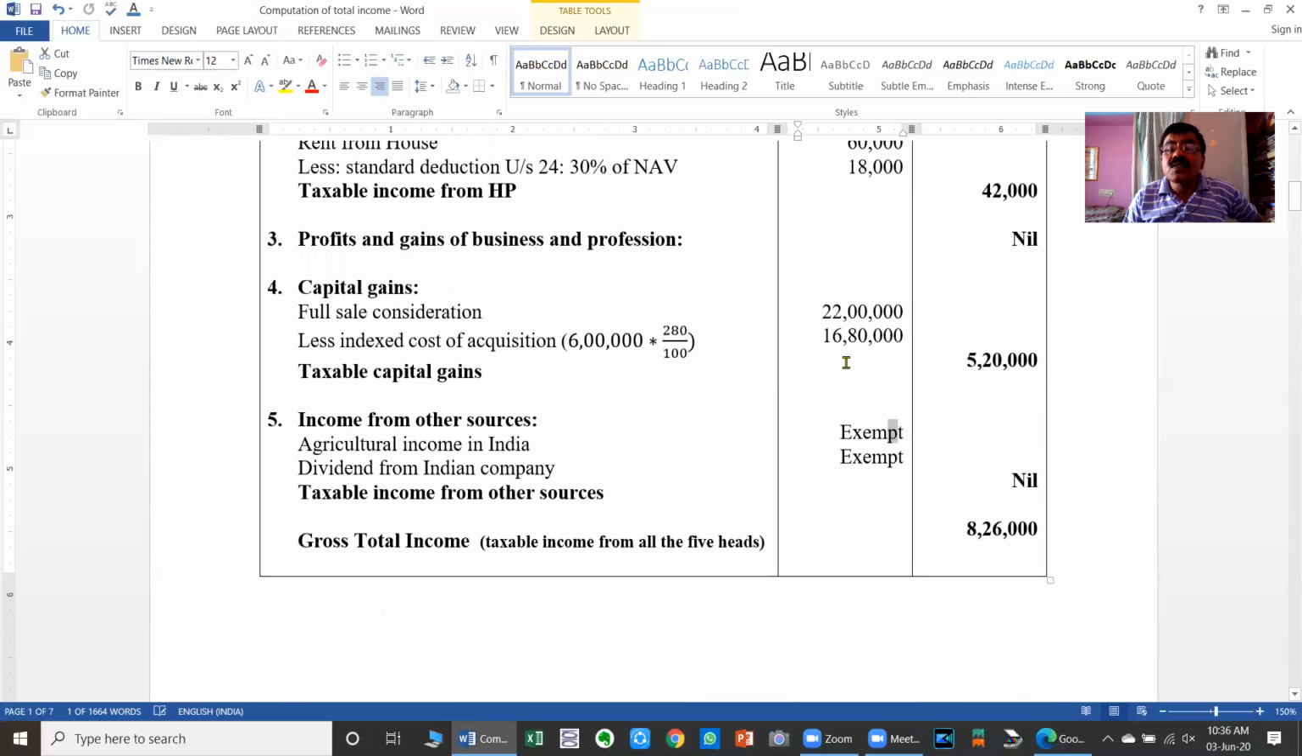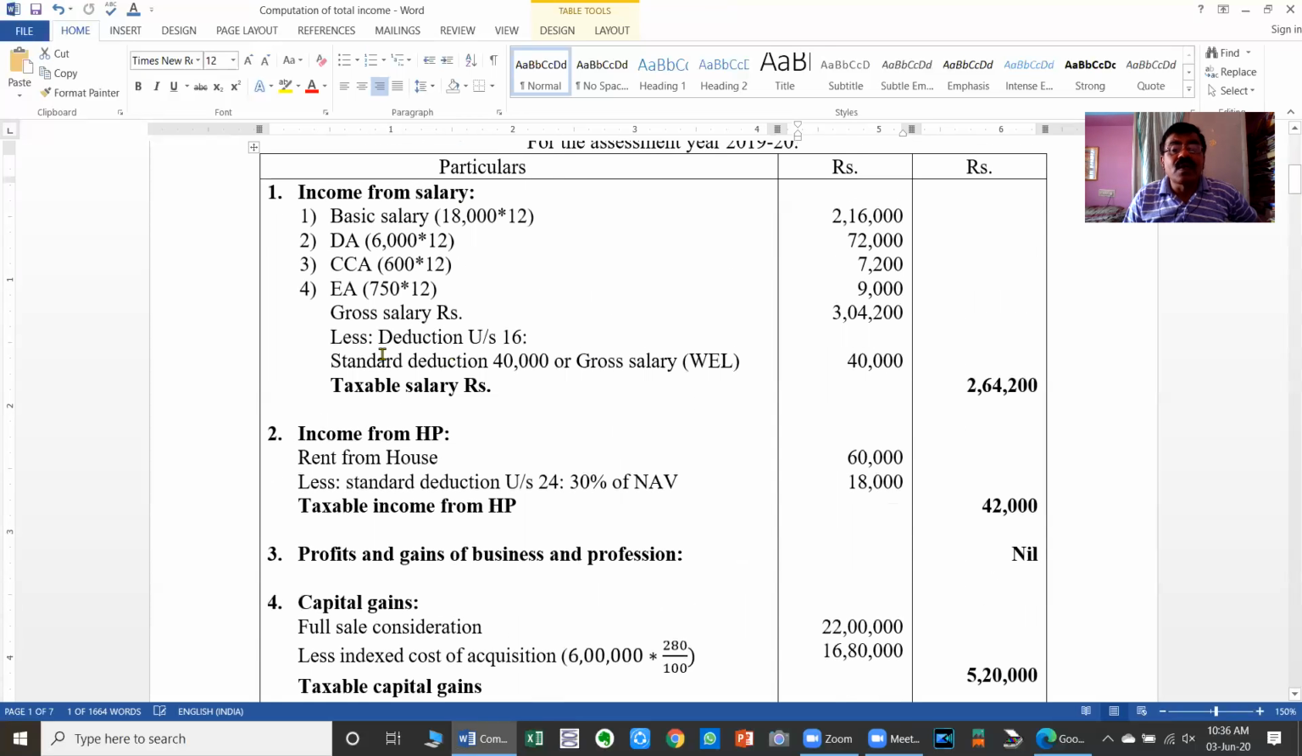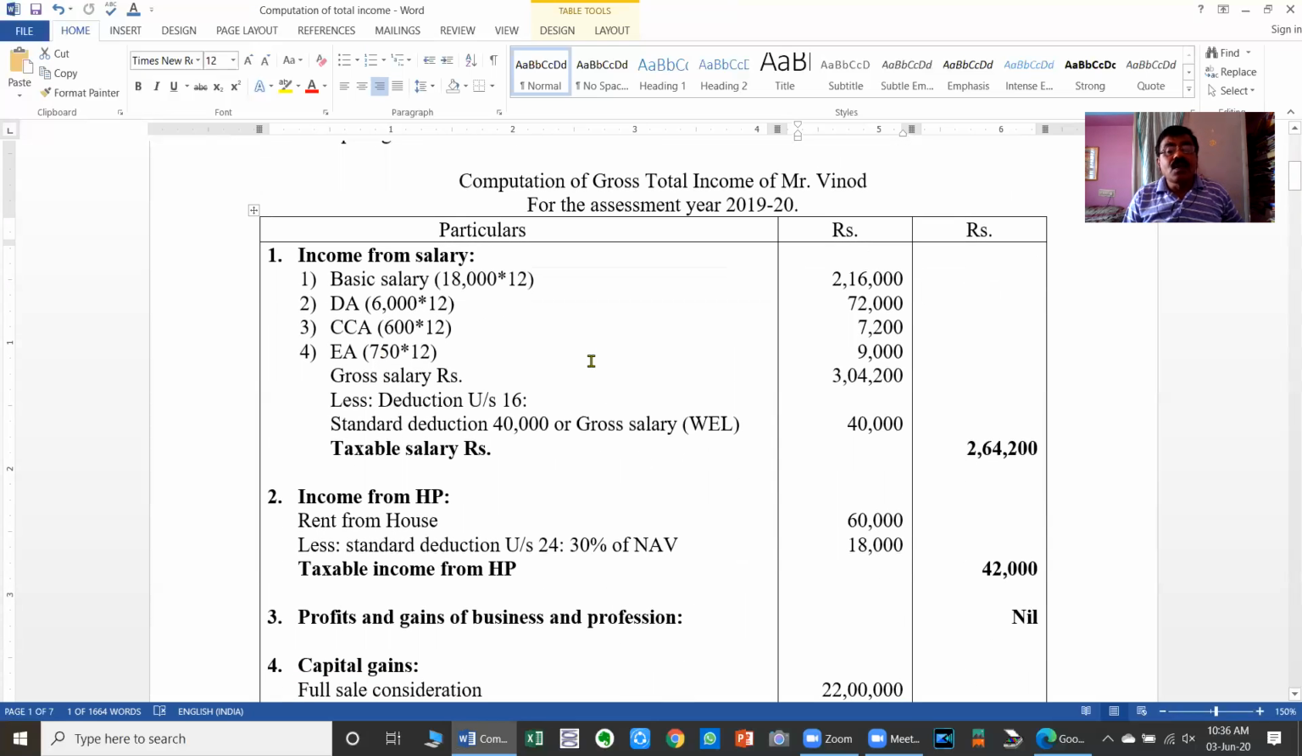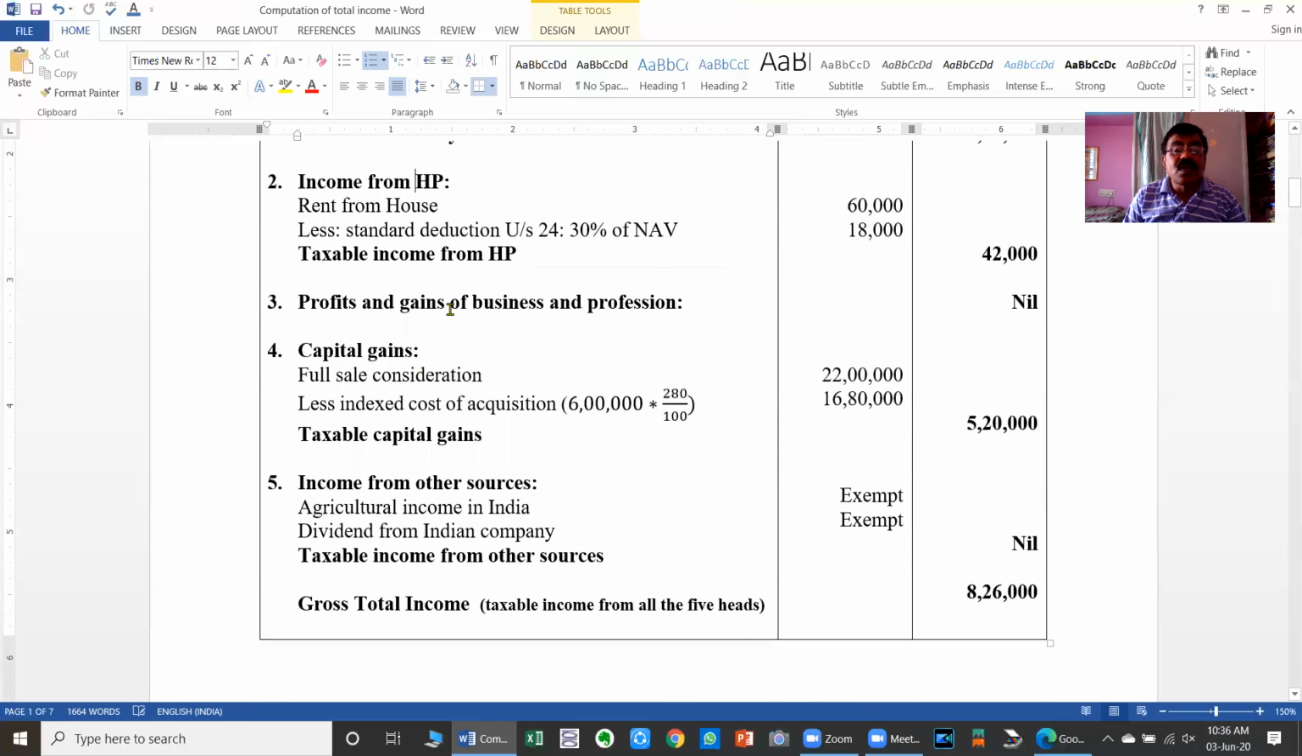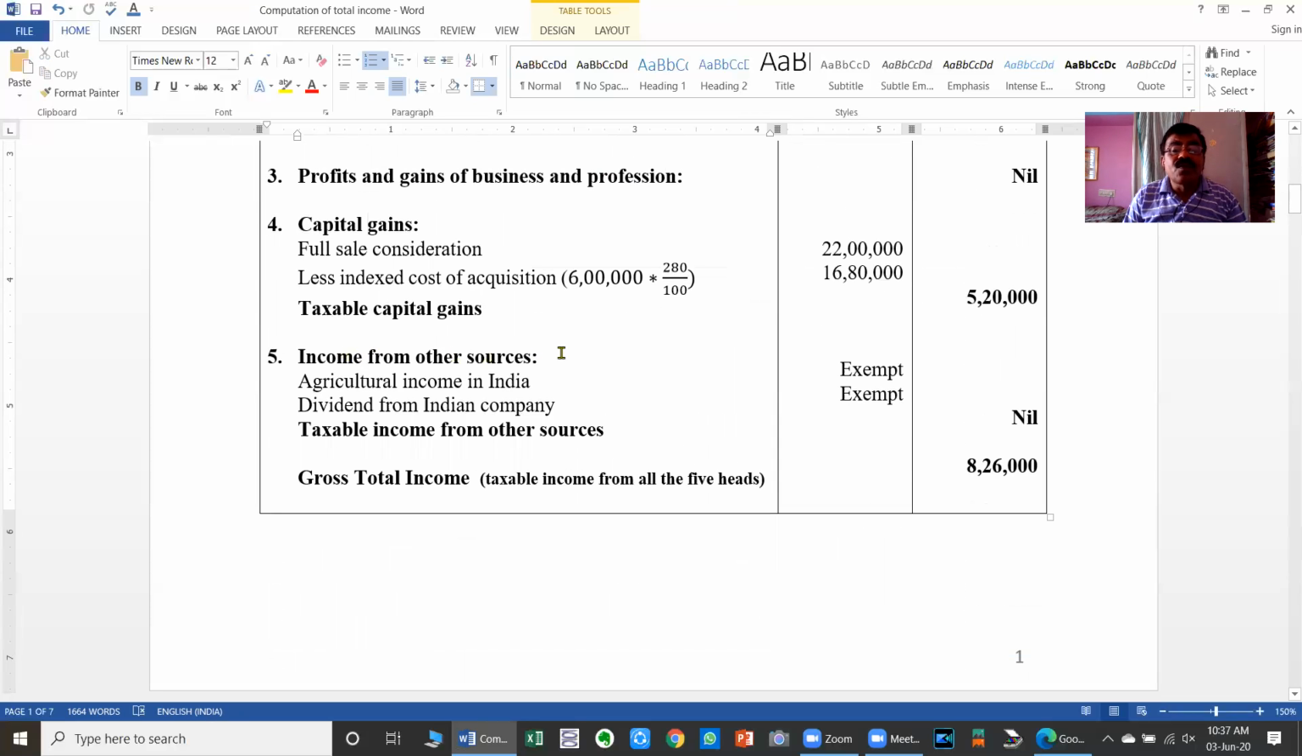So the gross total income is nothing but the total taxable income from all the five heads, which is rupees 8,26,000. That is the gross total income of the assessee. The five heads of income are: the first one is salary income, the second one is house property, the third one is profits and gains from business and profession, the fourth one is capital gains, and the fifth one is income from other sources.